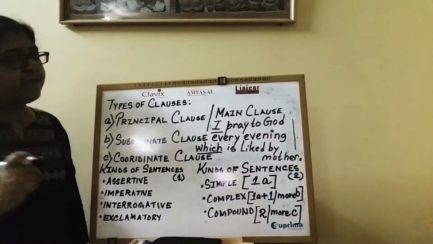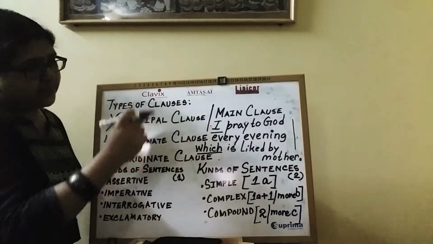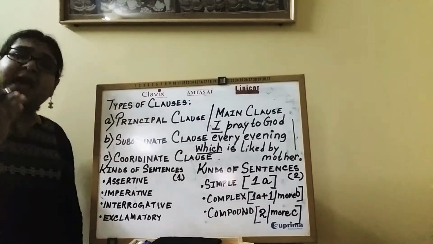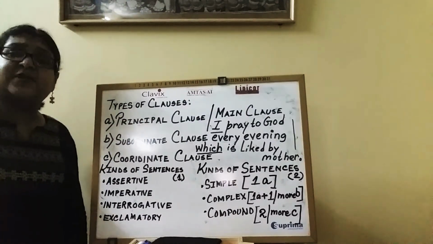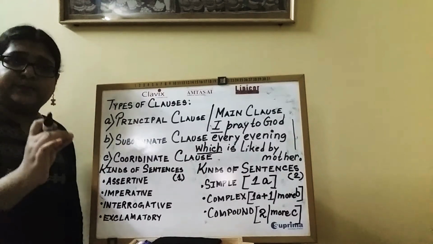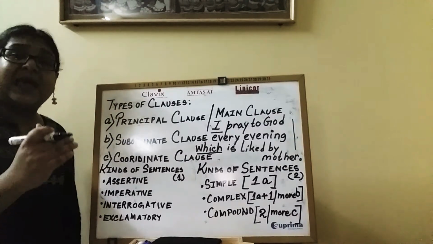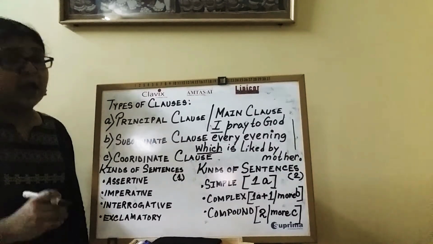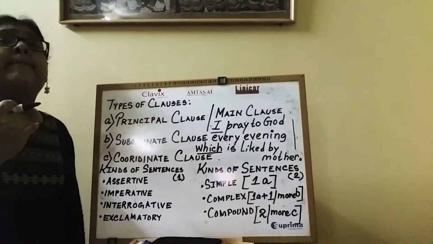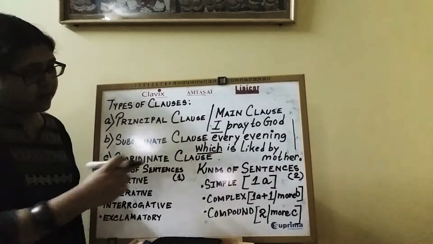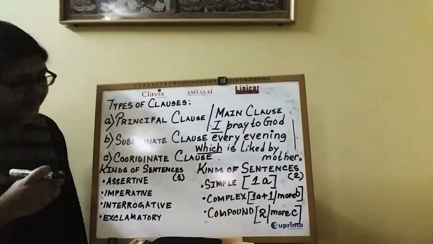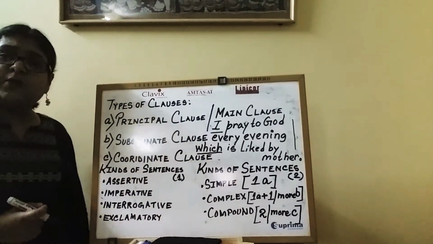Understood? So therefore, this portion which is liked by mother, or certain clauses which have a subject and a predicate and fulfill the characteristic features of a clause, but do not make a complete sense, are none but subordinate clauses. Next we come to coordinate clauses.